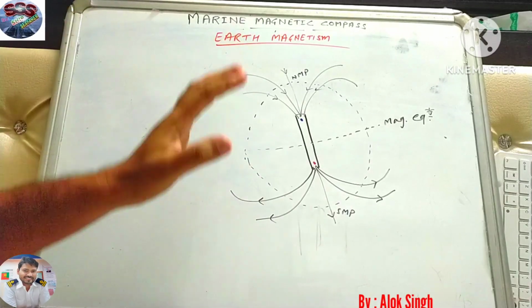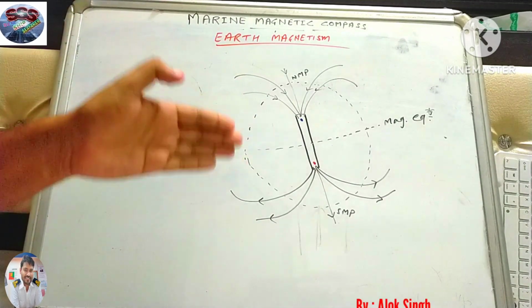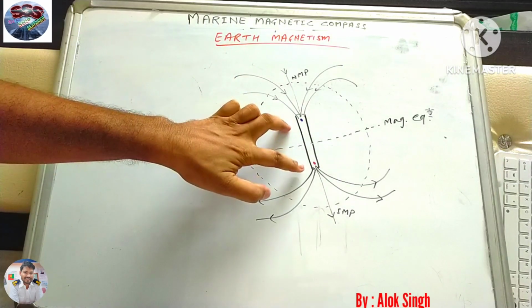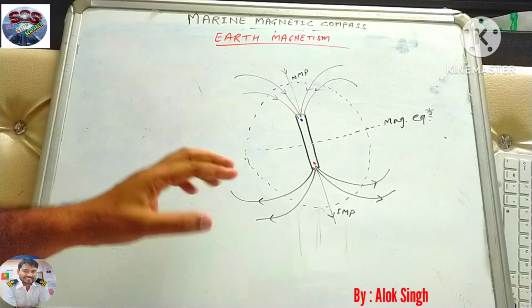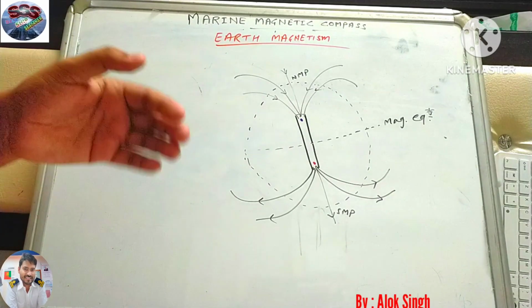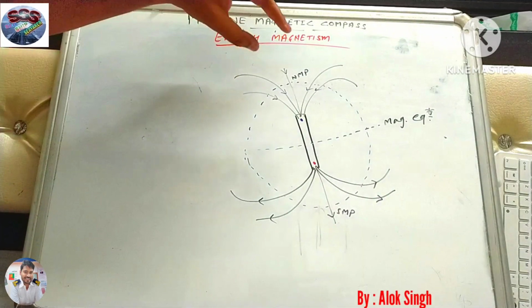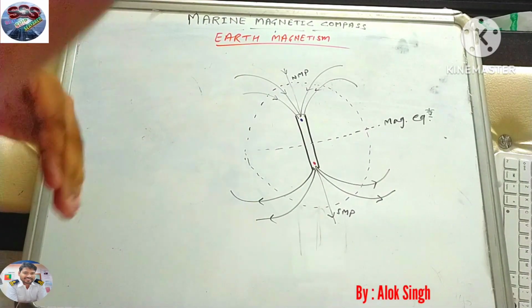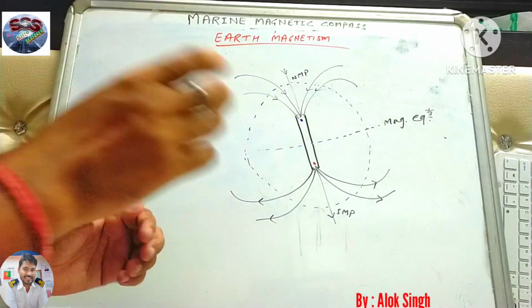Here I will clear a doubt: why, in our academy, we discuss only the green pole, blue pole and red pole, no north and south. Few students get confused that when we hang a magnet, the red pole is attracted towards the north, and we consider red on the north and blue on the south. Why?